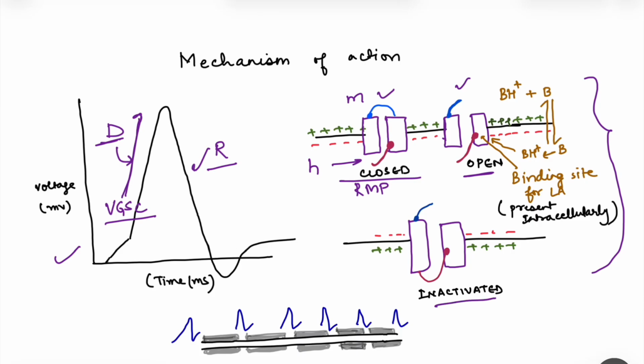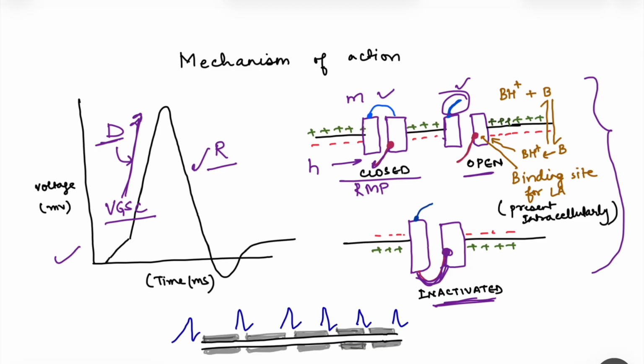So as they open very fast, they inactivate. Opening is due to movement of the M gate, while inactivation is due to movement of the H gate. You see, in closed state this H gate is open, but from open to inactivated, the H gate closes the pore of the channel. Okay, so three states: closed, open and inactivated.